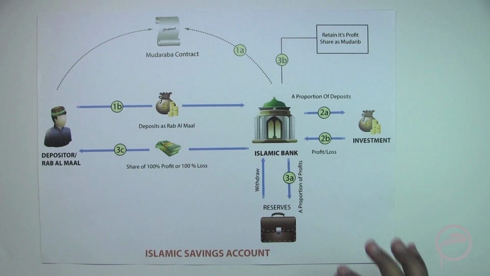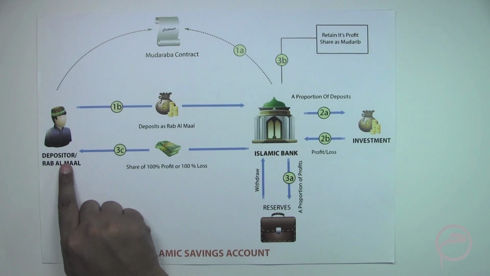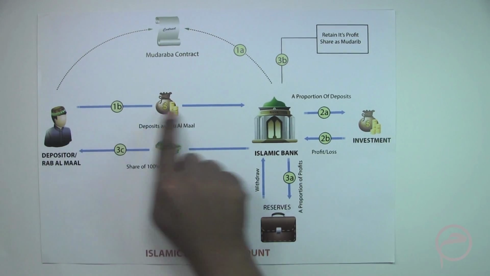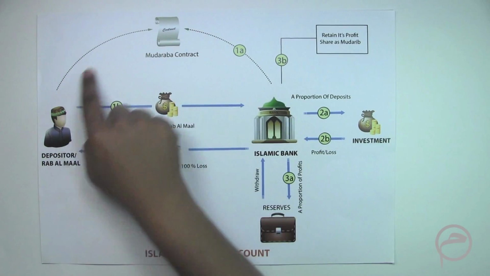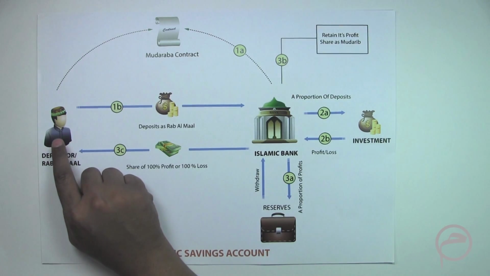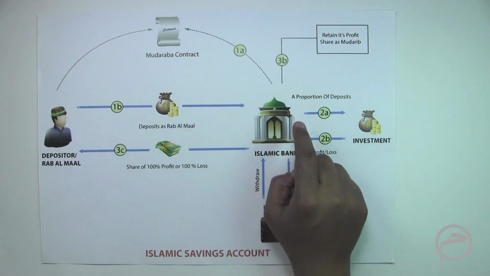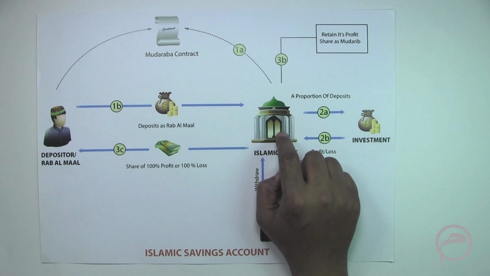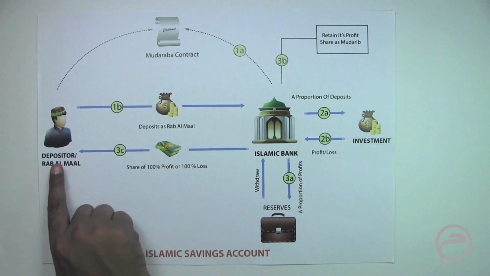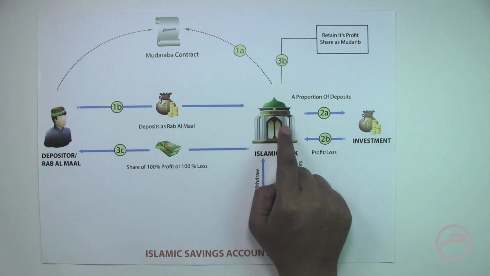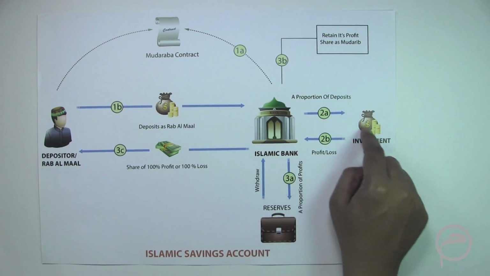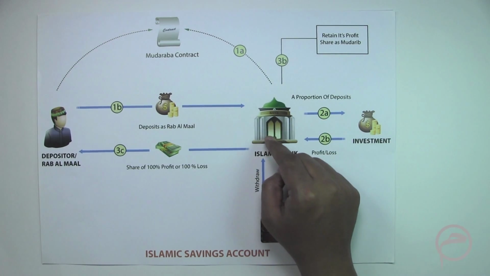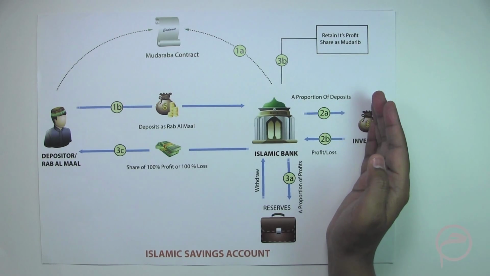Now, this is a structure for the Islamic savings account. Most Islamic banks use the structure of mudaraba for their savings account. So if a customer comes and opens a savings account with the Islamic bank, the contract which the customer needs to sign is the contract of mudaraba. Meaning to say that the depositor is the Rabbul Mal, that is the investor, and the Islamic bank is the manager, or the mudarib. The funds deposited with the Islamic bank are invested in its business, and the business of an Islamic bank is to provide Sharia compliant financing to its customers.